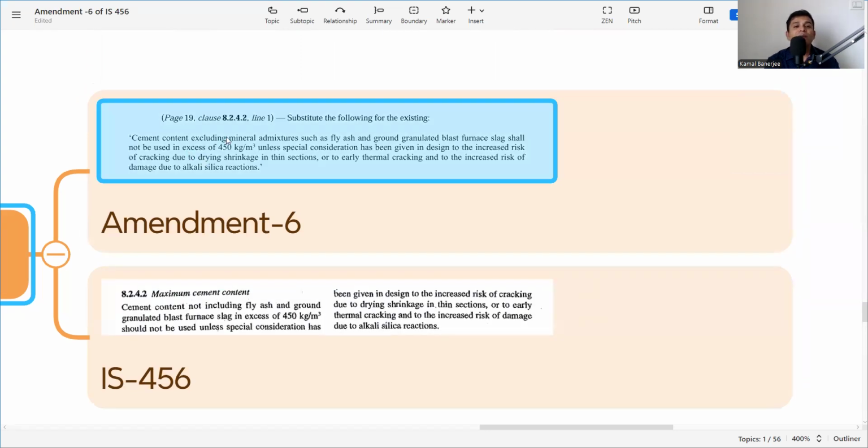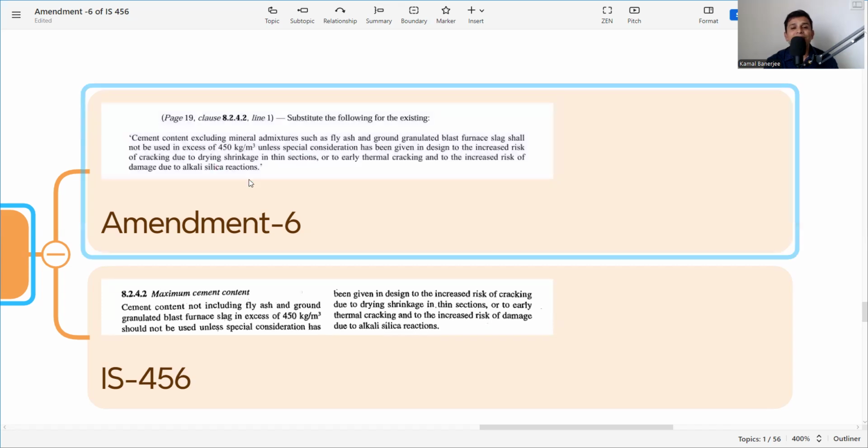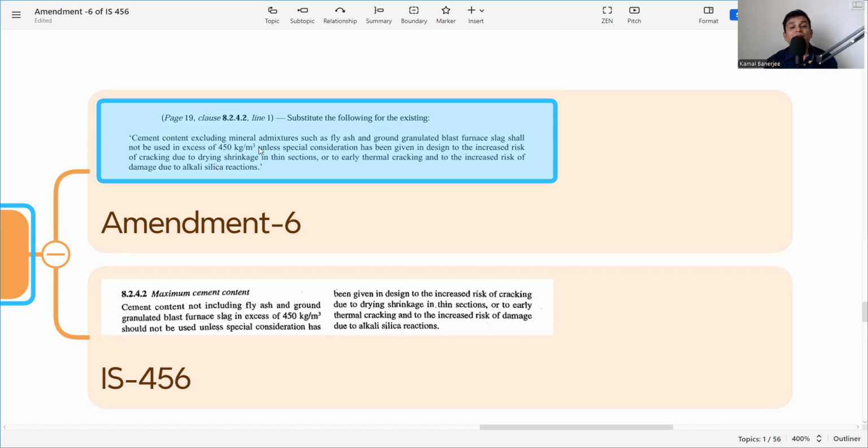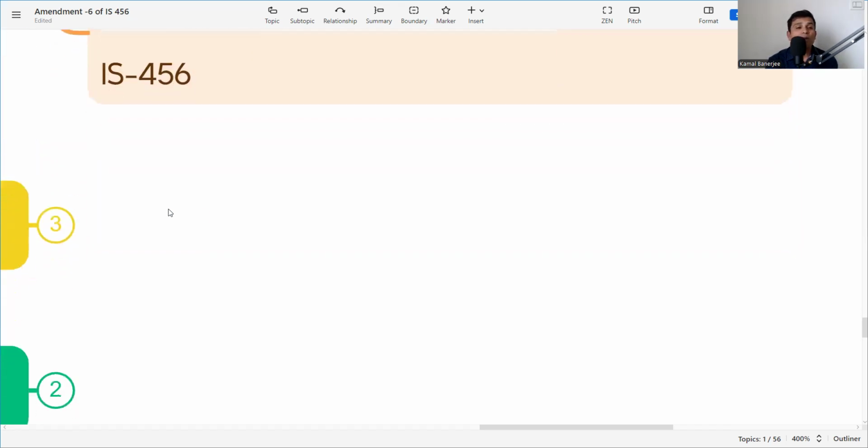So here it's saying cement content excluding mineral admixtures such as fly ash and ground granulated slag shall not be used in excess of 450 kg, except under special conditions given in design, due to the increased risk of cracking due to drying shrinkage, early thermal cracks, and increased risk of damage due to alkali silica reaction. So they have given the direction that the maximum cement is to be 450 kg per cubic meter.